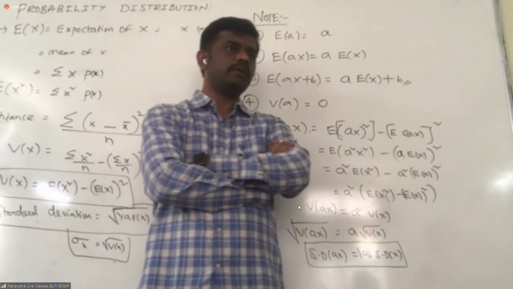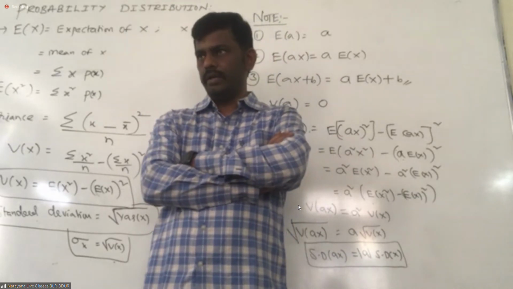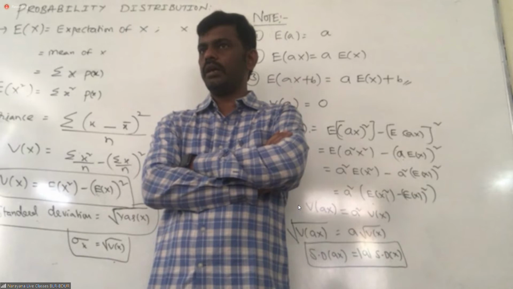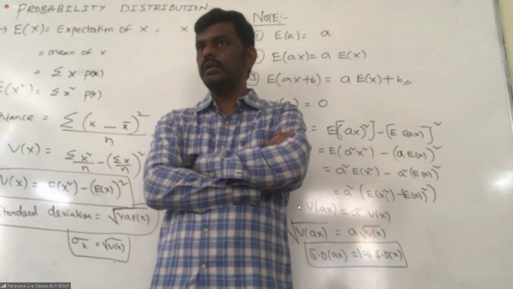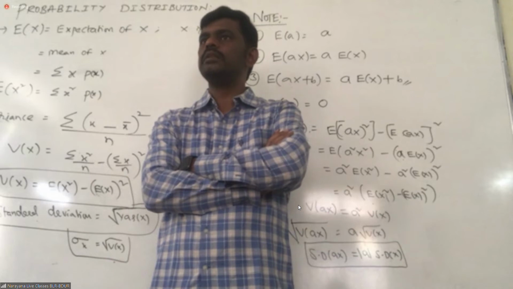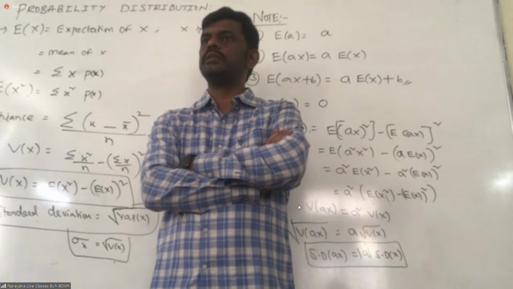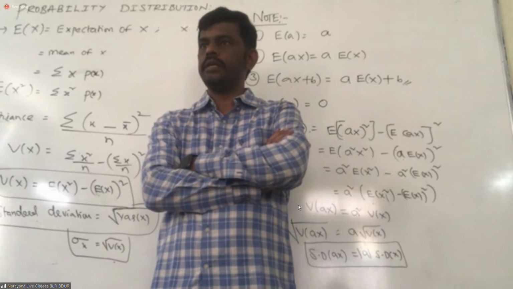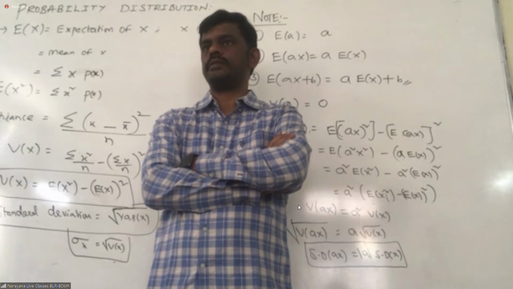10th question, tossing of a coin 3 times. You can put a heading, students. Experiment: tossing of a coin. HHH, HHT, HTH, THH, HTT, THT, TTH, TTT.